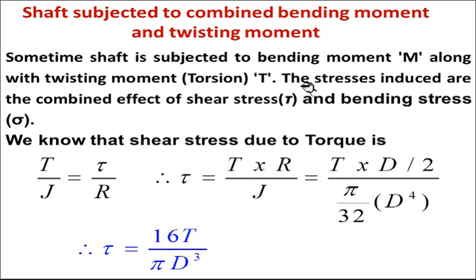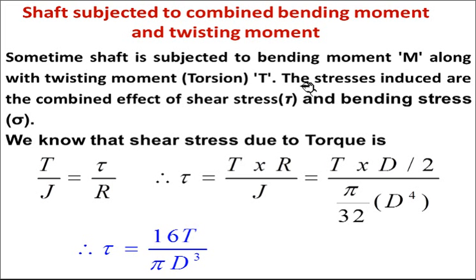While designing the shaft, you should consider the bending stresses also. If a bending moment is applied on the shaft, it should not break. It should transmit the power very smoothly and easily. Such a shaft should be safe against bending also. So that's why today we are going to discuss the combined effect of bending and torsion, on the shear stress and deformation, or we can say on the principal stresses.